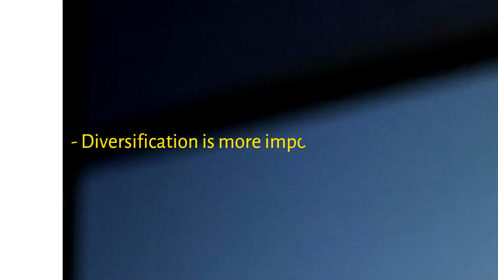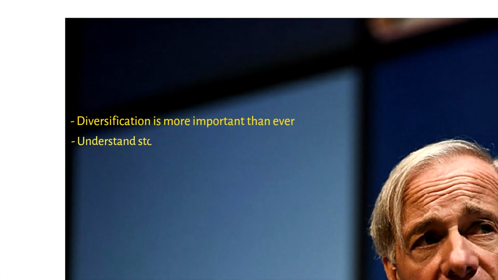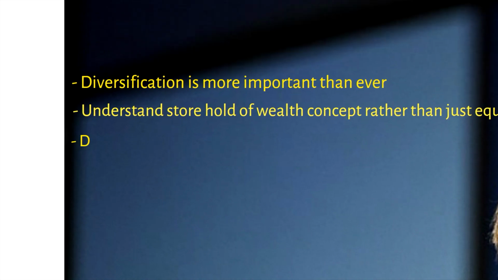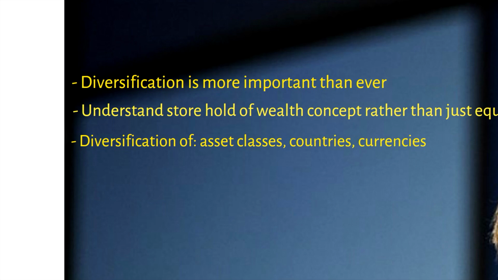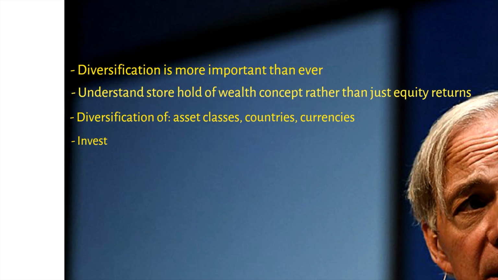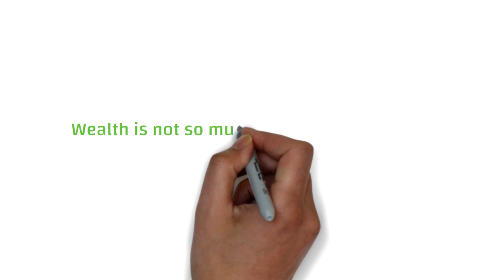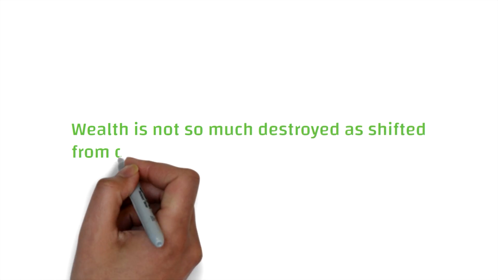Dalio said in his interviews that diversification is more important than ever. And he said, do you want an asset class return or do you want a portfolio of well-balanced assets? So the most important thing for investors is to think about diversification of asset classes, diversification in different countries, and diversification in different currencies. So when you are thinking of investing, invest in competitive countries, in multi-asset investments, and in multi-currency investments. Because wealth is not so much destroyed as shifted from one asset class to another.